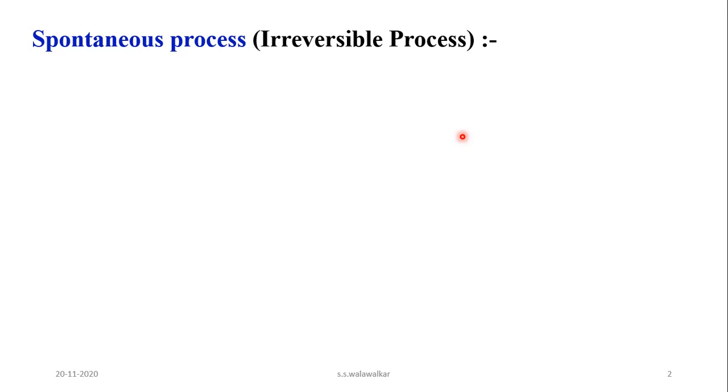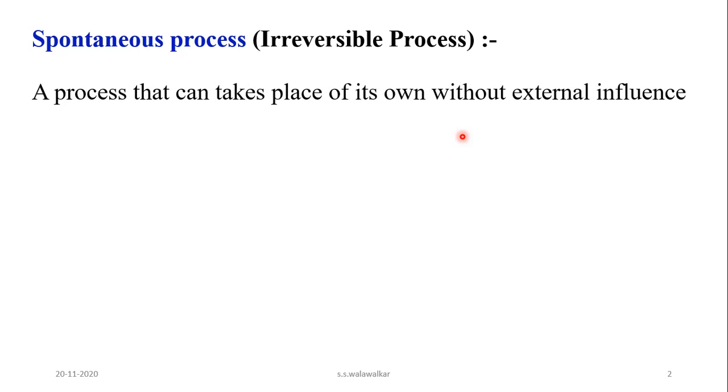That means processes which take place of their own without any external help or external influence, such processes are called spontaneous processes.